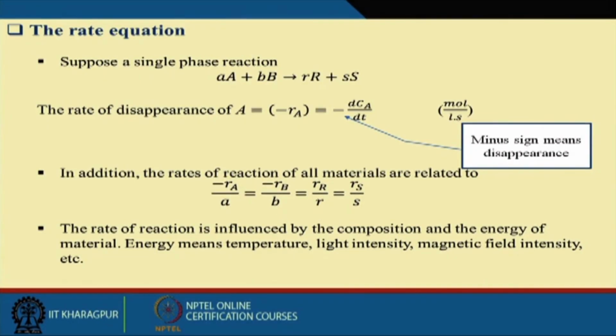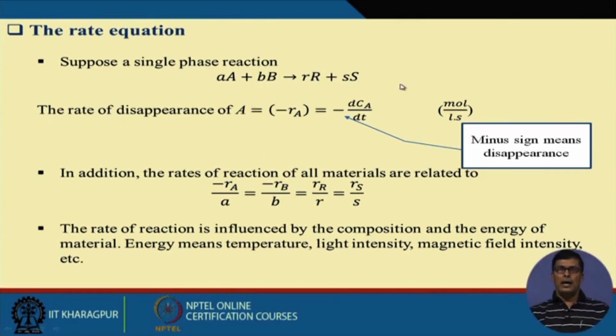So now the reaction that I am going to discuss here is a simple reaction, and how we can analyze it. I want to give you one or two very typical examples. This is A plus B giving R and S. If you write the rate of disappearance of A, it is minus rA equal to minus dCA by dt. Why minus? Because A is the substrate.